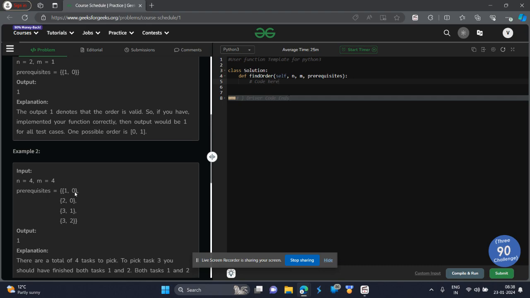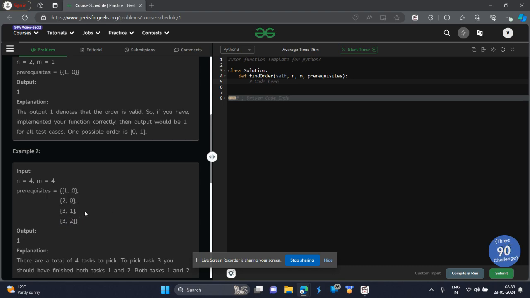So you can do 0 first. Then for 1 and 2, you should have done 0, which we already did. Now there's no prerequisite saying we must do 1 prior to 2, so we can take them in any order. So the order can be 0, 1, 2 or 0, 2, 1. But in order to complete course 3, you should have done both course 1 and course 2.